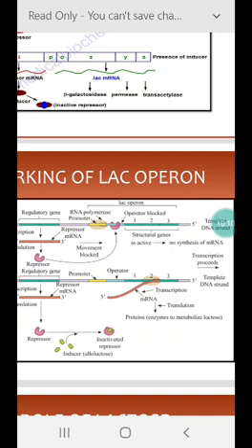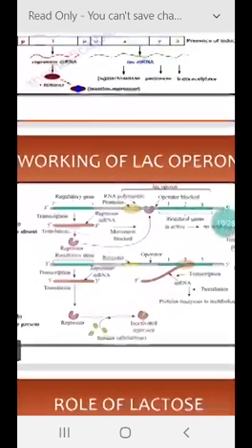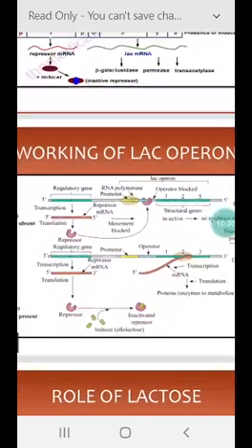Each operon is a unit of gene expression and regulation, which includes the structural genes and their control elements, that is, the promoter and operator. So this is the working of the lac operon.